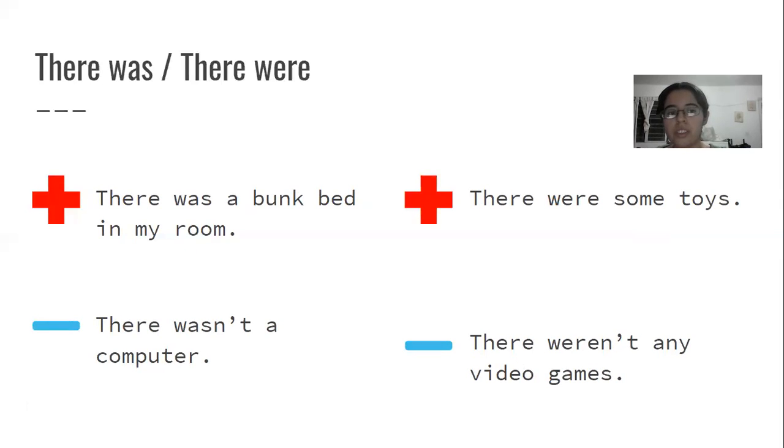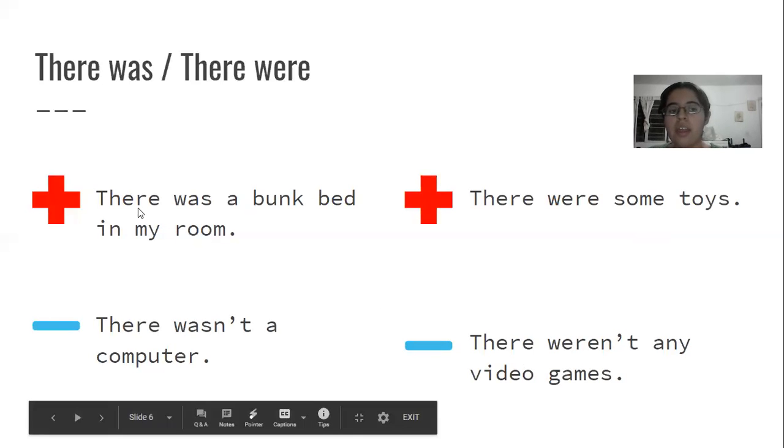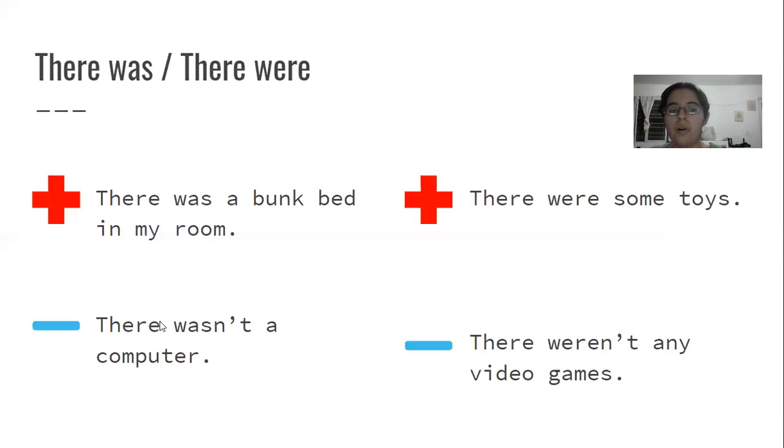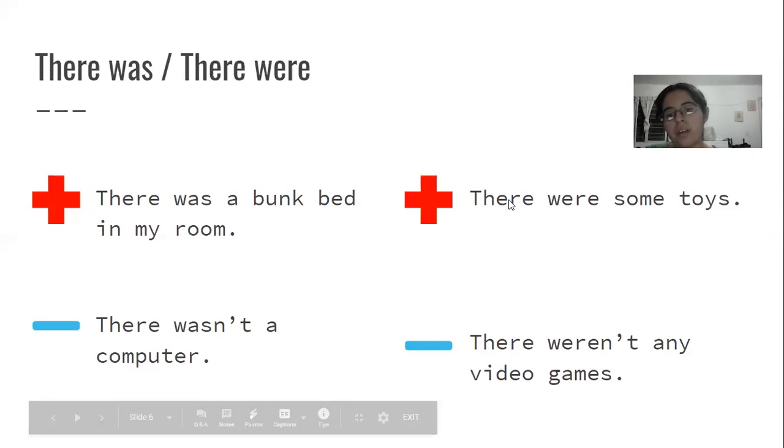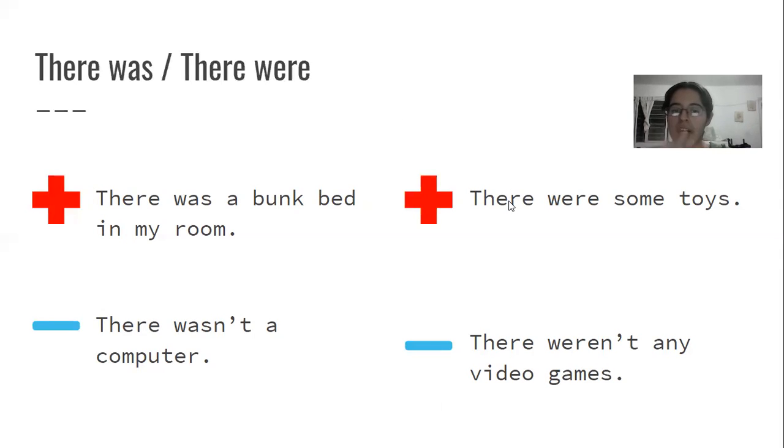So here we can see that we use there was or there wasn't when it's singular, like there's only one. There was a bunk bed in my room, one, and there wasn't a computer. So computer, one. But we use there were when it's plural, like a lot of them, like there were some toys, many toys.